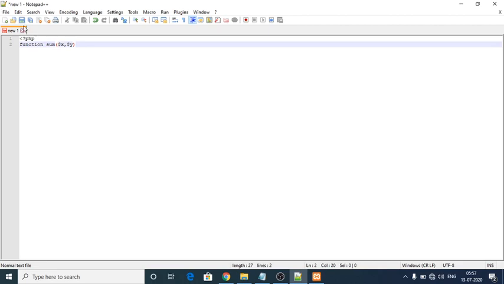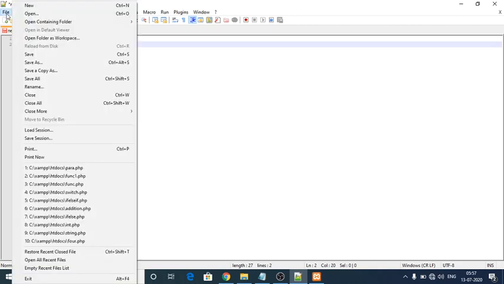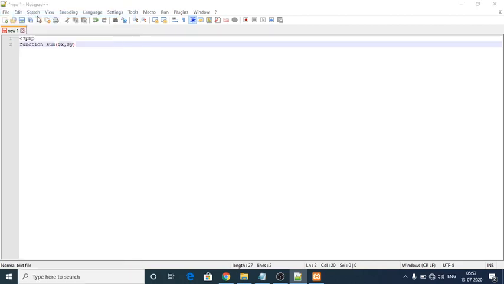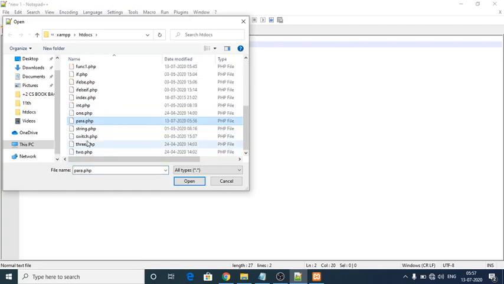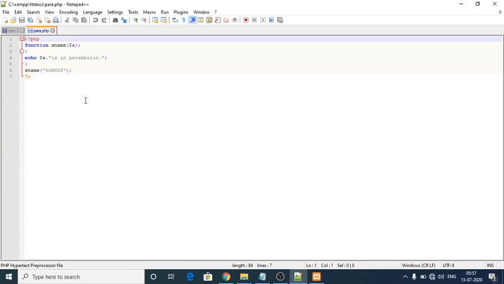Yes, I noticed my error, in para.php. This is my error, because I never closed my parameterized function.